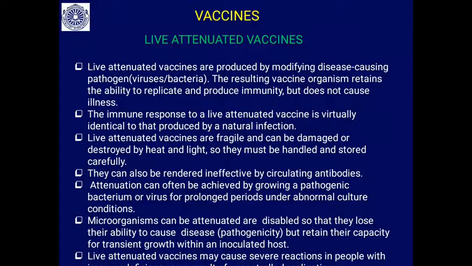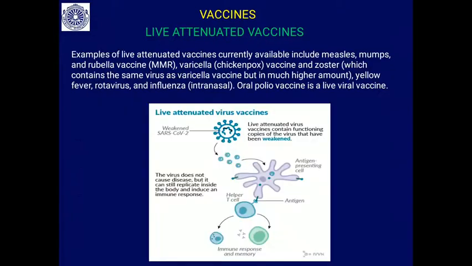Live attenuated vaccines may cause severe reactions in people who are immunocompromised or immunodeficient, because they replicate vigorously. That's why. So what are the examples for live attenuated vaccines? They are available now. Measles, mumps, rubella vaccines together come as the MMR vaccine.